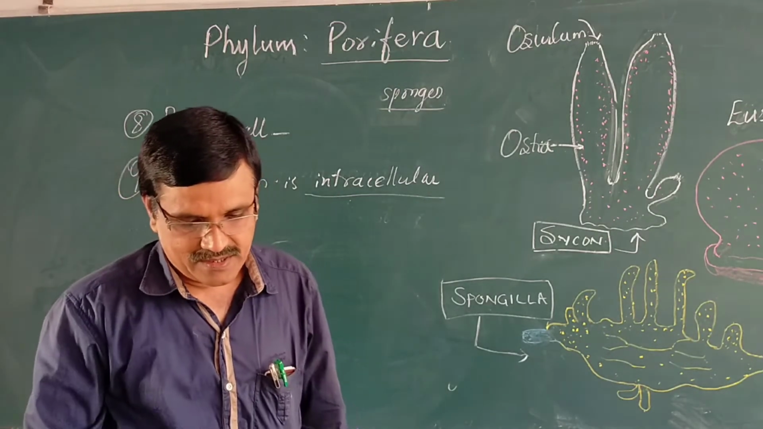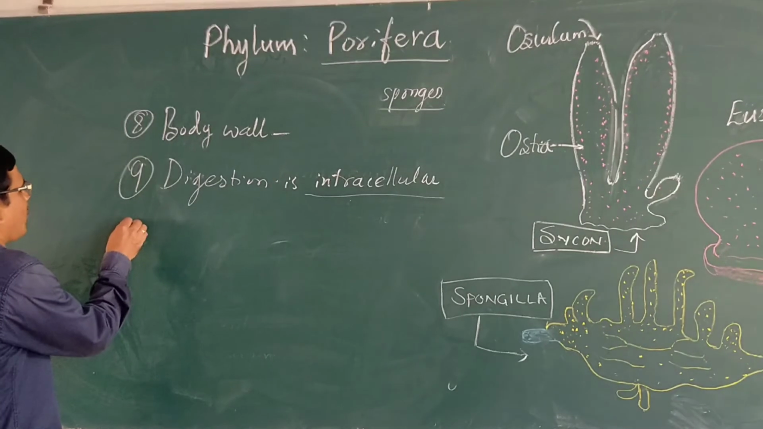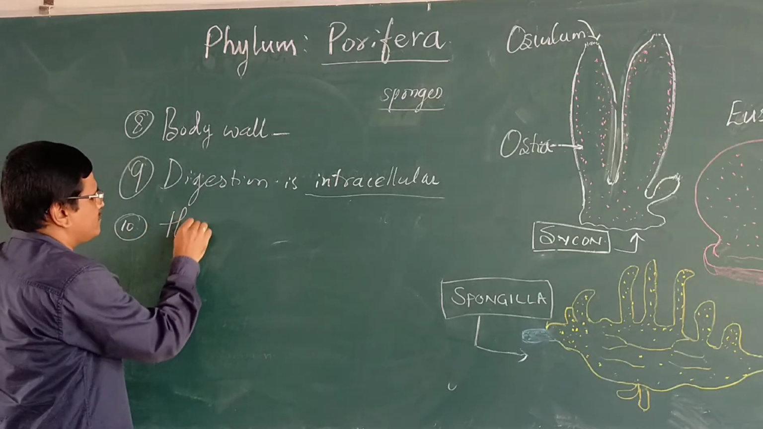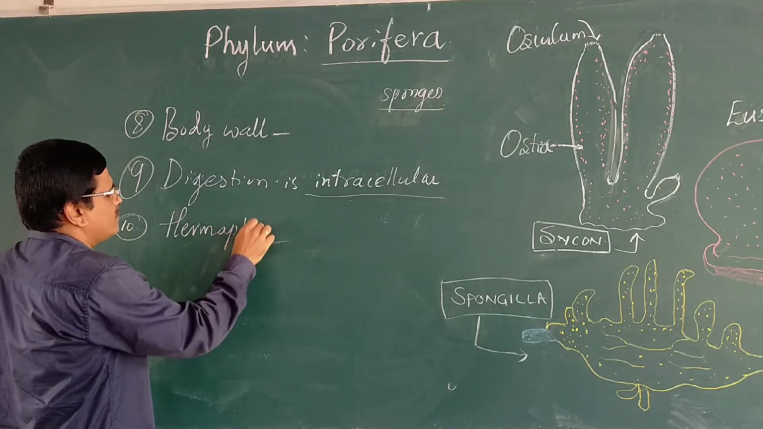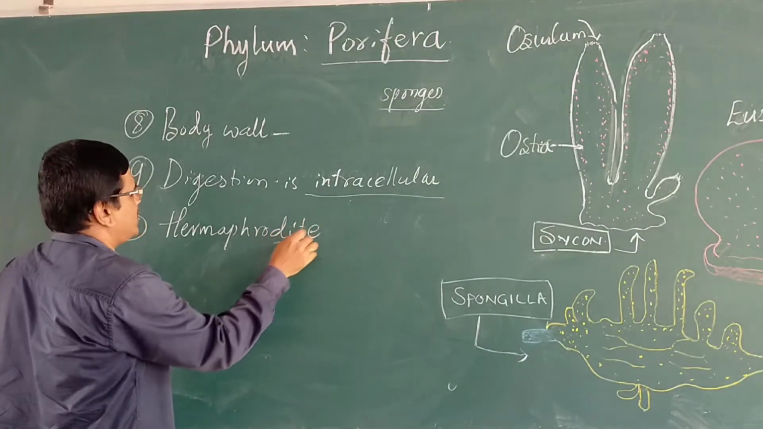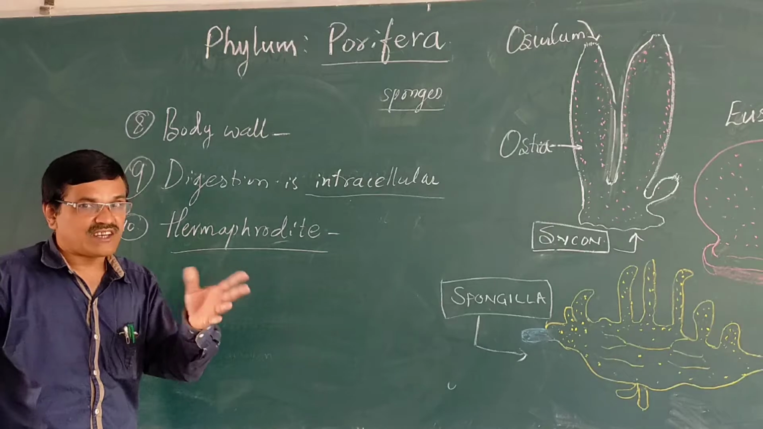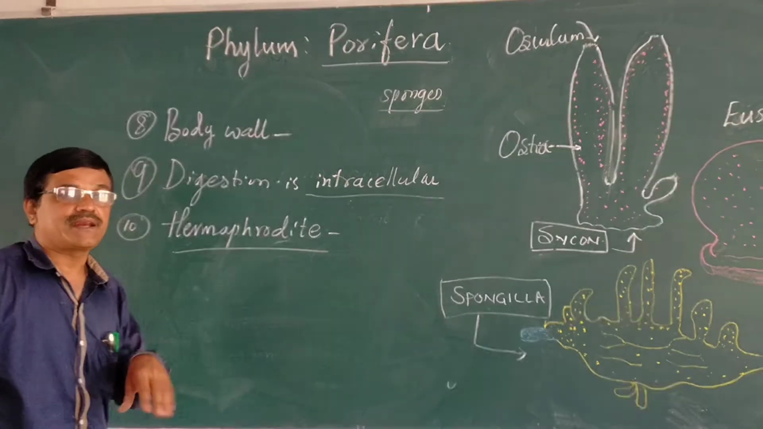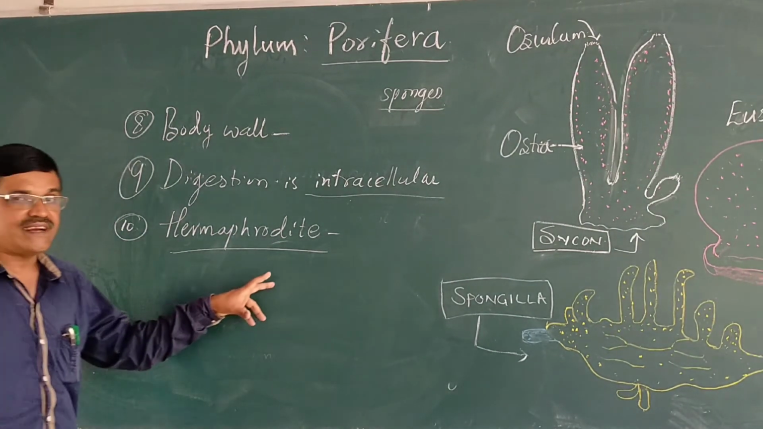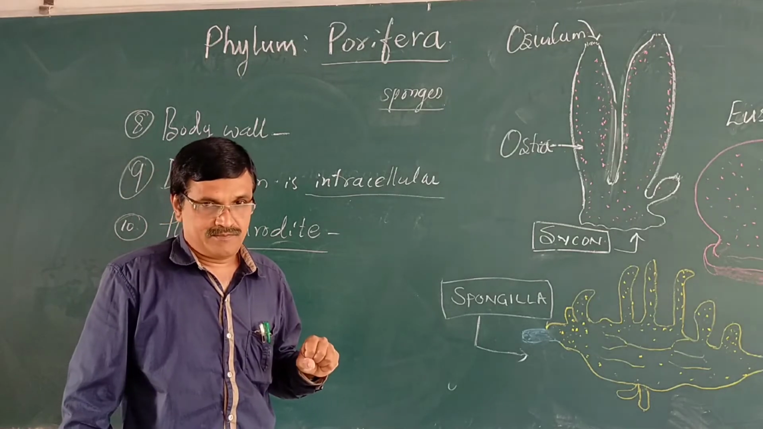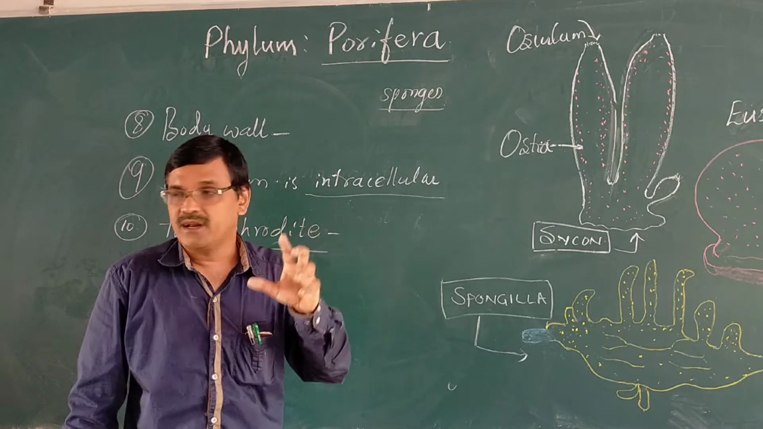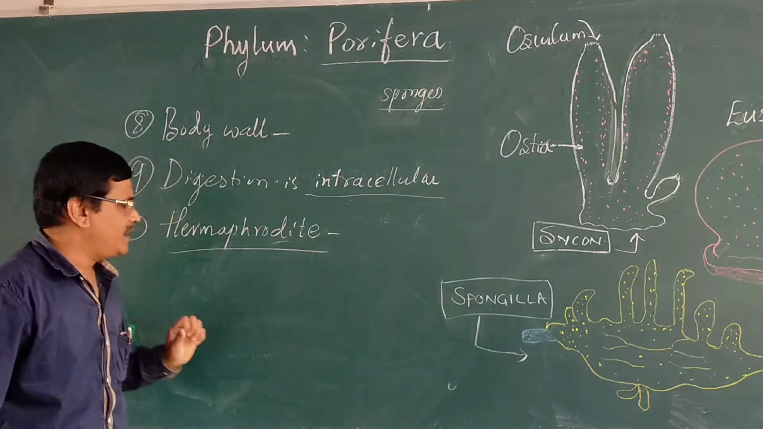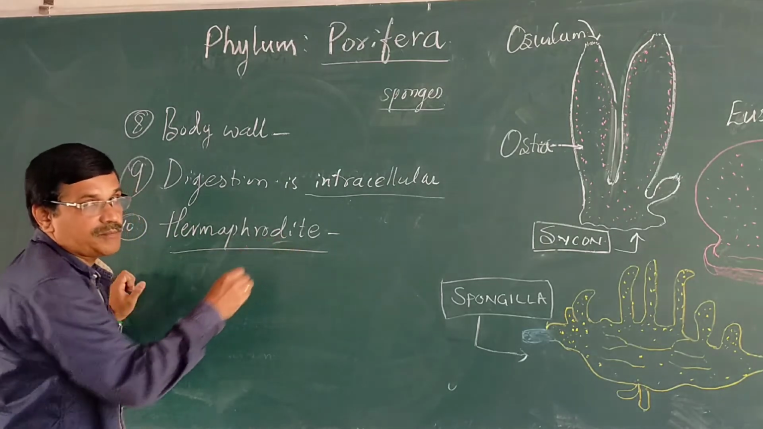intracellular digestion. Then the sponges are hermaphrodite. That means sexes are not separate. Both male and female reproductive organs are situated in the same individual, and it is hermaphrodite.